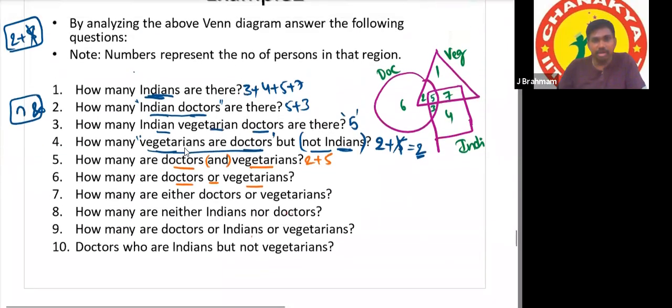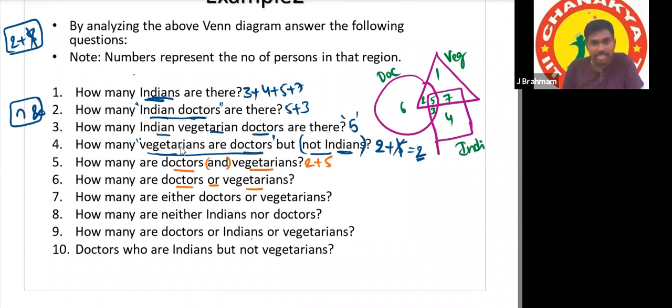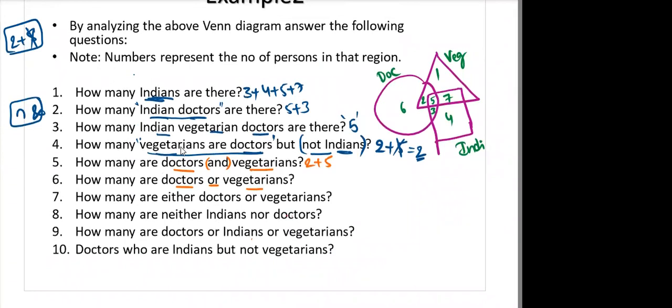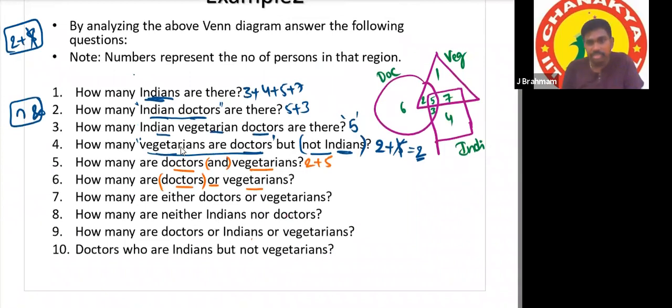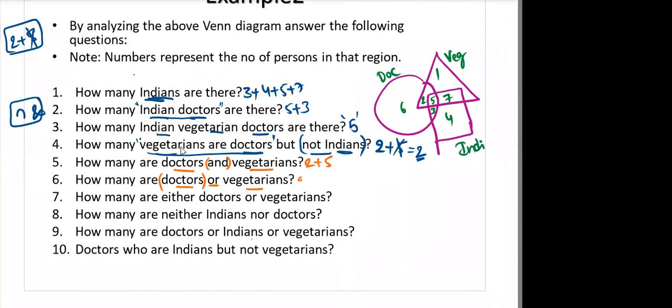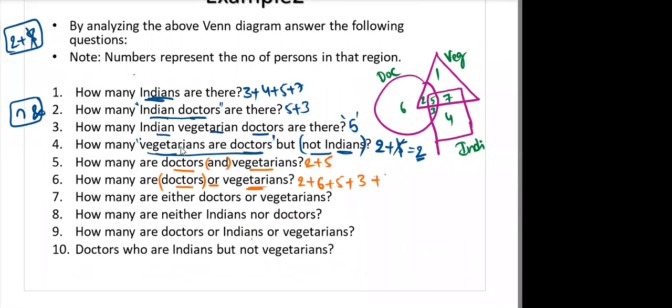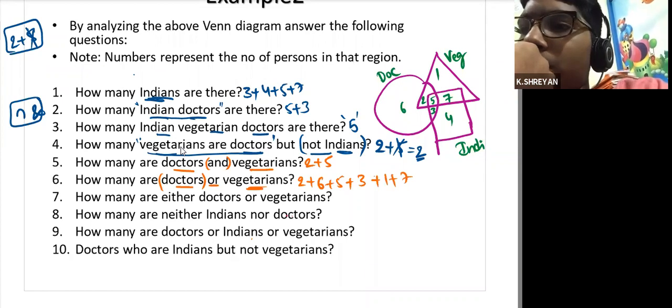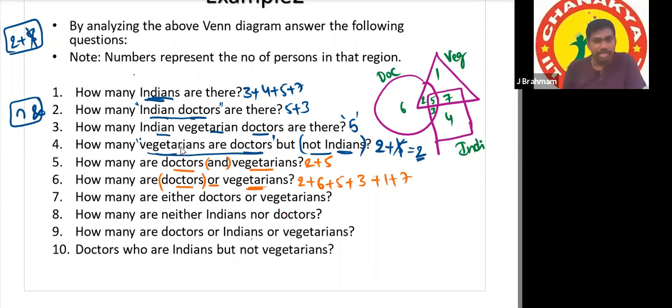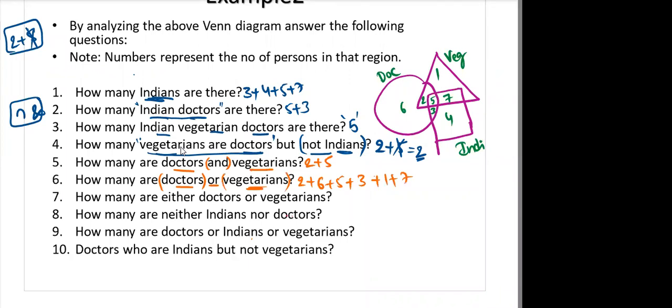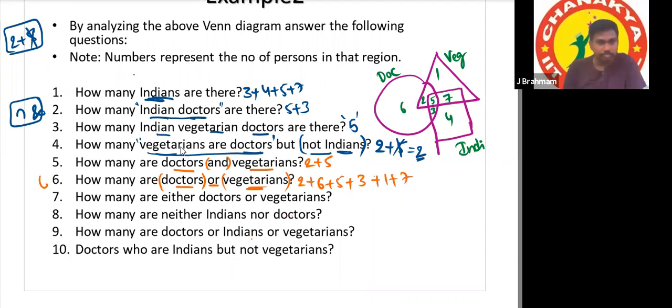So here we have to take all the numbers which are there in doctors as well as vegetarians. First we will write all the doctor numbers: 2 plus 6 plus 5 plus 3. Now, excluding the common numbers, tell the remaining numbers in vegetarians: 1 plus 7. That's the answer. Otherwise, you can write vegetarians first and then the remaining numbers in doctors. Or means union, yes.